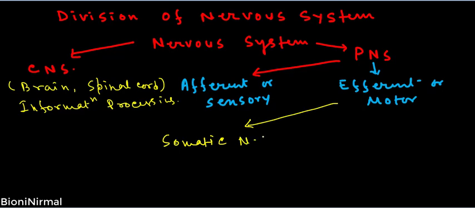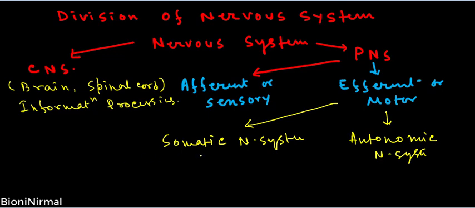So the efferent or motor nervous system can be divided into the somatic and the autonomic nervous system.